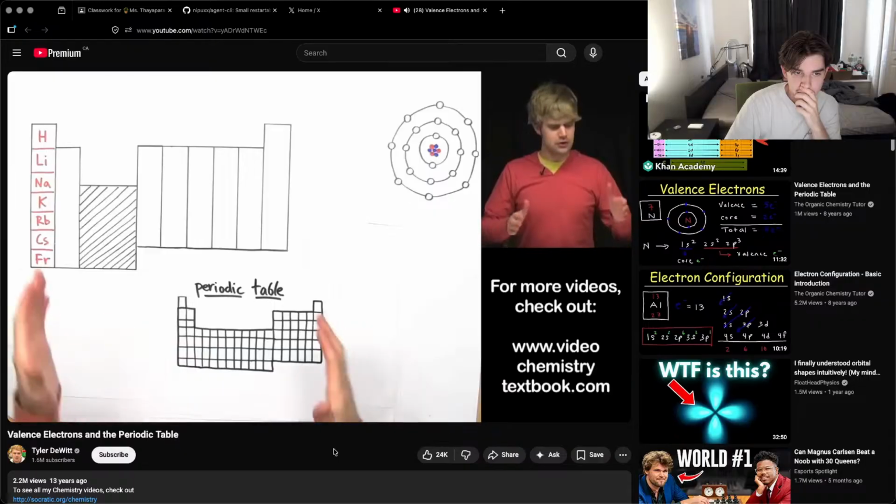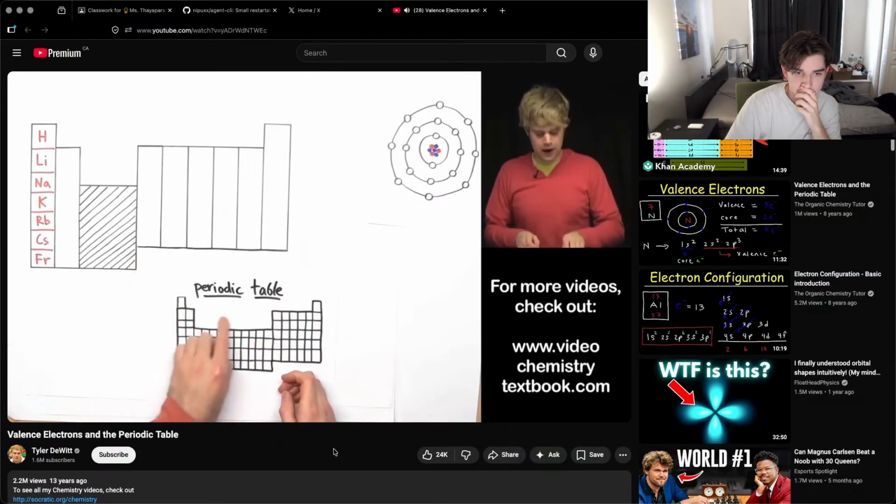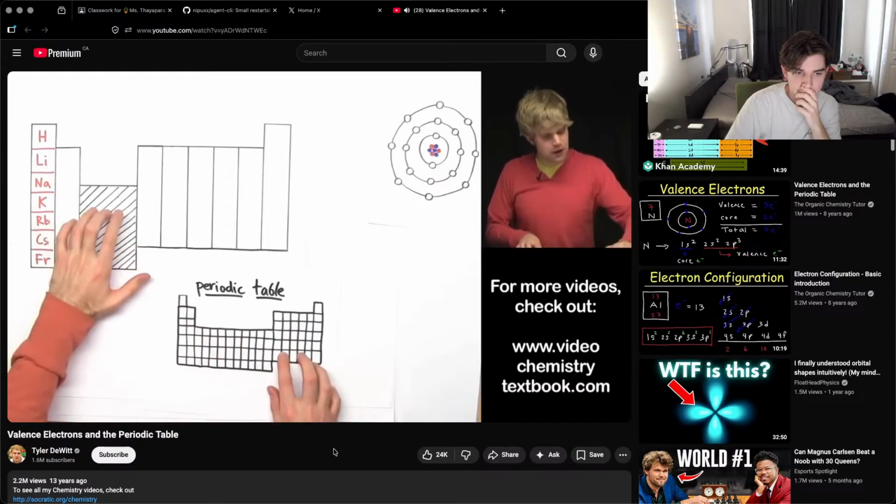I've made this big version of a periodic table. You can see it looks a little bit different than the real version. Look at this whole thing in the middle. This is sort of a big real periodic table. We're not going to worry about any of these elements in the middle. So this whole section, I just got rid of it. We're not going to worry about it.